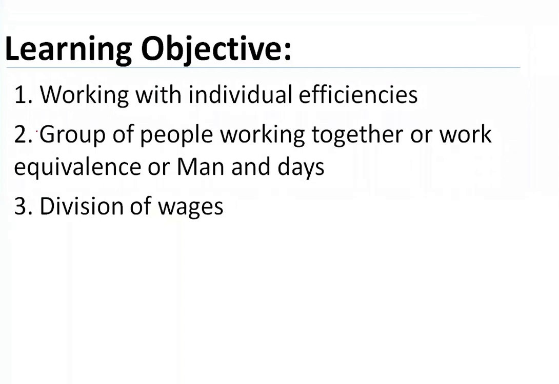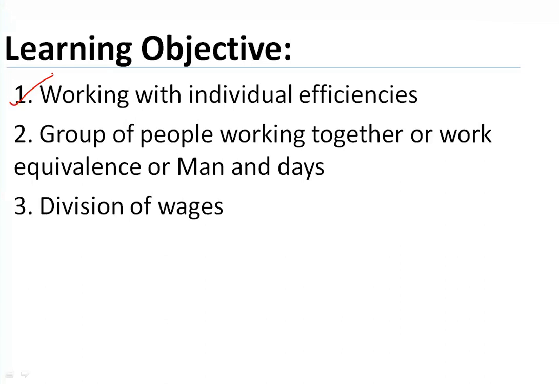So, working with individual efficiencies. What is the meaning of individual efficiency? Let's say that you are supposed to write an exam. With your individual efficiency, in the given time, you will finish the task of writing the exam. Let's say everyone is writing their semester examinations. So no group work here. Individual efficiency means you have to complete the task of writing the exam. Writing the exam is the work that you are doing here, and with your efficiency, you will take some time to complete the work.